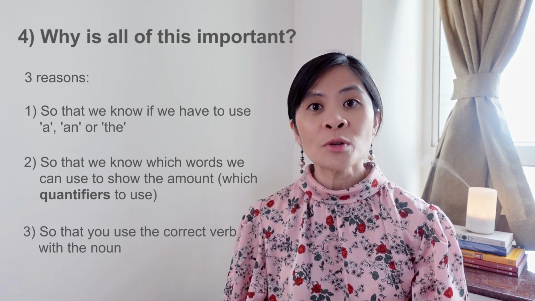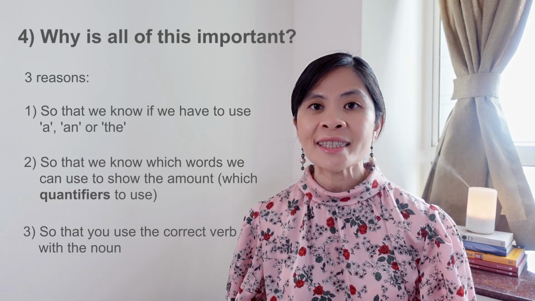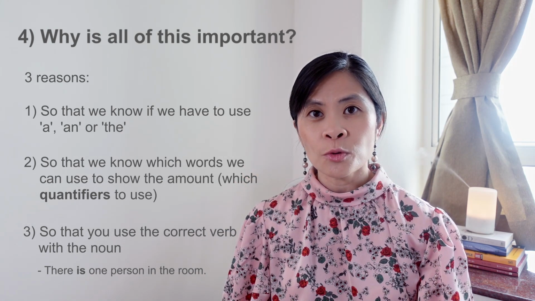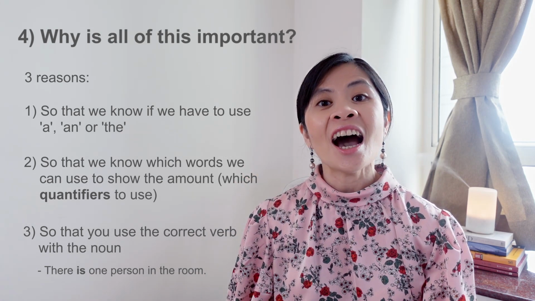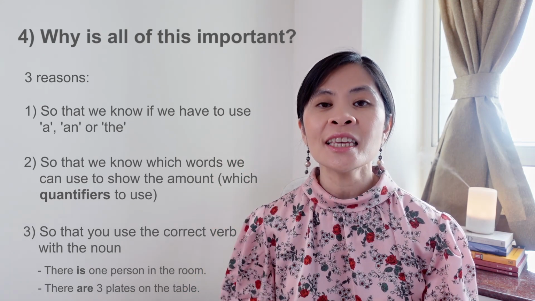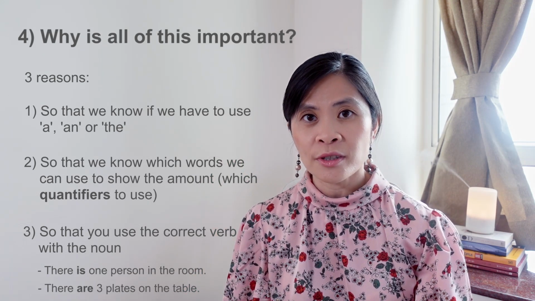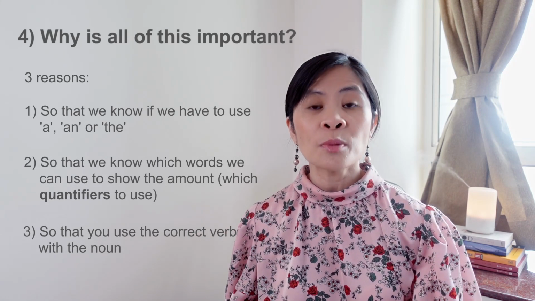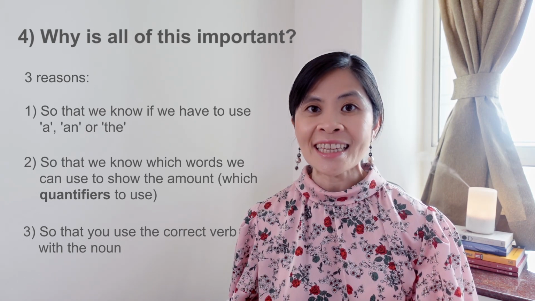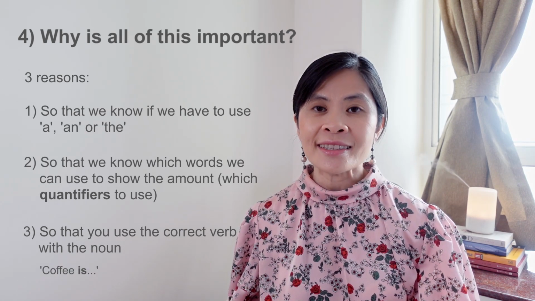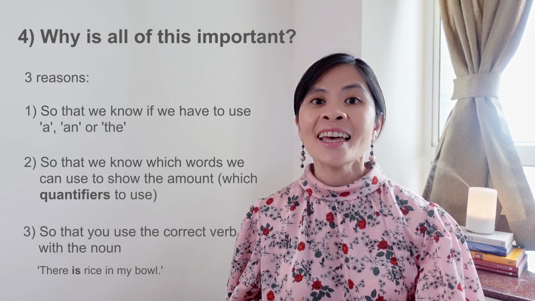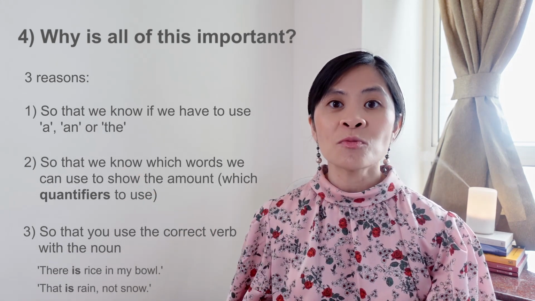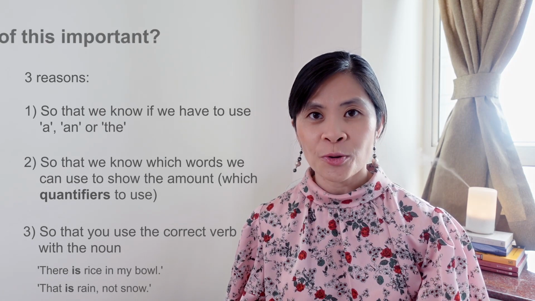So with countable nouns, for example, we say, "There is one person in the room," or "There are 3 plates on the table." But with uncountable nouns, because they don't have a plural form, we use is. Coffee is, money is, there is rice in my bowl. That is rain, not snow.